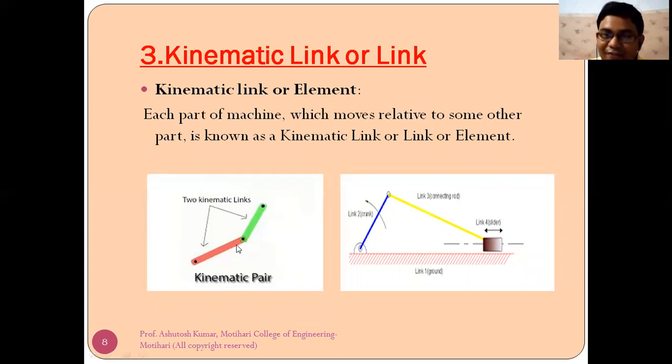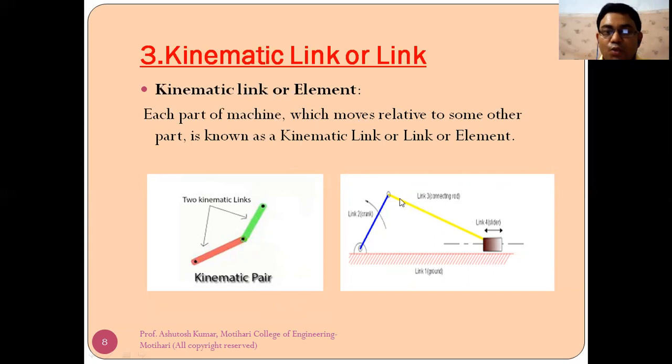So what is definition of this link? Each part of machine which moves relative to some other part is known as kinematic link or element. So this part moves relative to some other part. Again, if you look at this figure, in this figure, link 1 is ground, that is fixed, that is stationary.